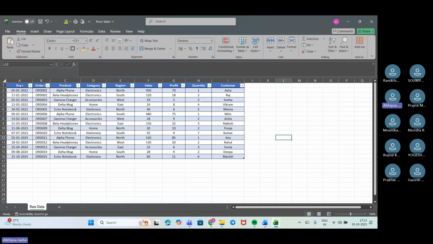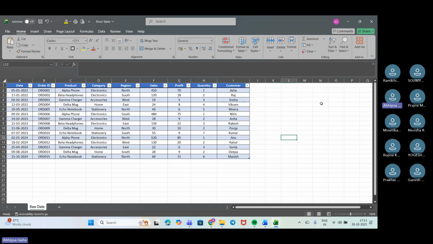Okay, fine. So first, when we go ahead, we will be checking each of the columns. This is date, this is order ID, this is product, this is category, this is region, sales, profit, quantity, and customer. These are the customer names. So first, this is the date.